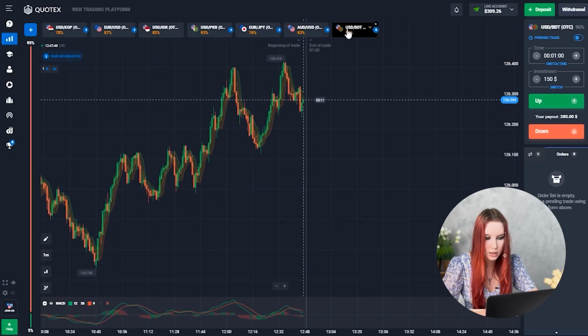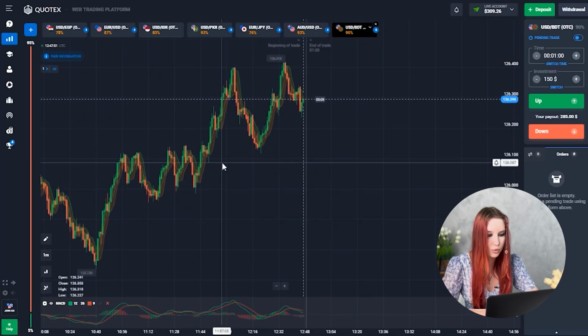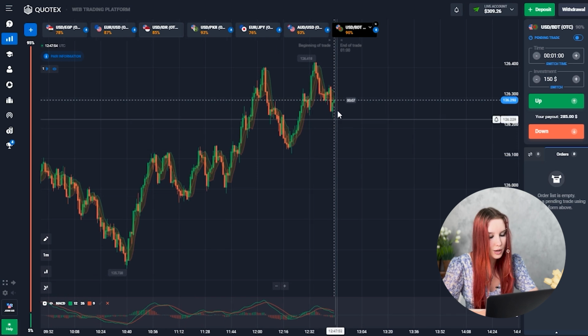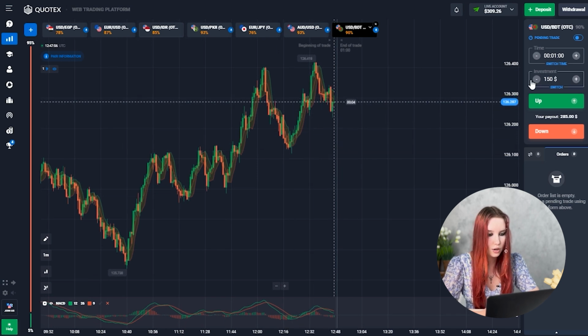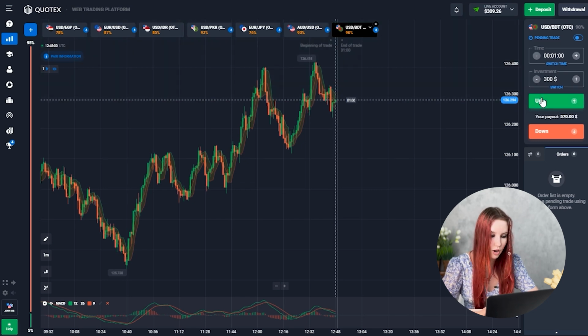Yes, we're seeing an uptrend. We can also notice that the price starts its upward movement. It's also at the support level. Well, that's why it's 300 bucks. The trade is up. Let's go.